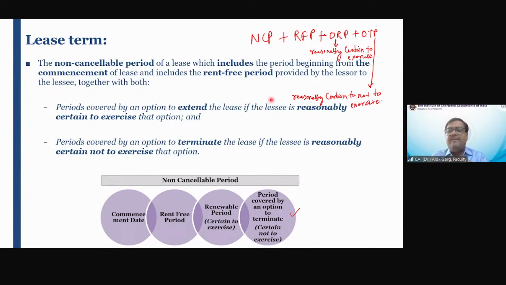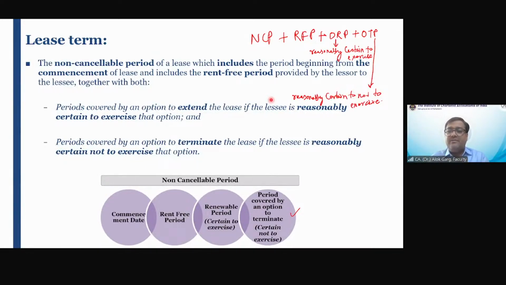As a lessee, if I am taking a house for a period of 3 years, 2 years is a non-cancelable period. 1 year period is at my option. I have an option to terminate the contract after 2 years. So don't you think when I'm recognizing this right of use asset and lease liability, I need to consider this 1 year period also? Yes, sir. I need to see what are the chances that I'm going to avail the option of living in this house for the next 1 year also.